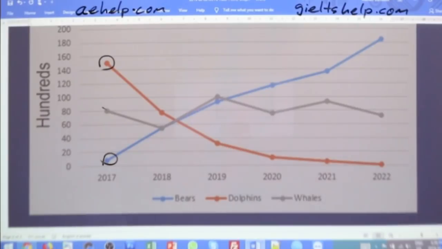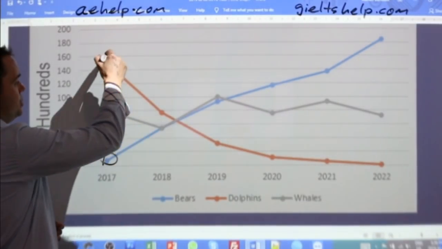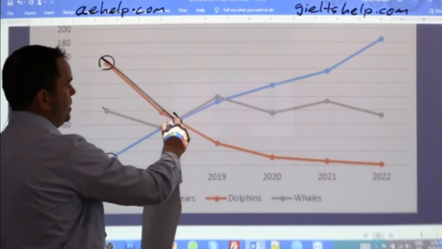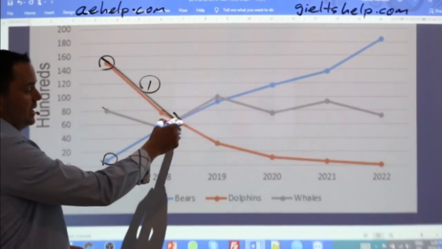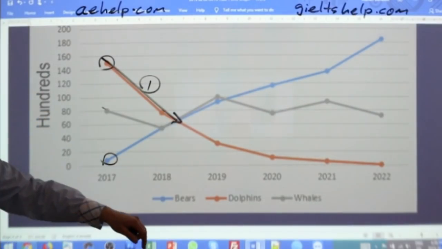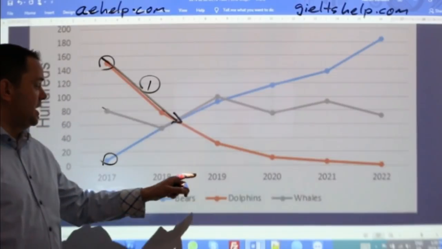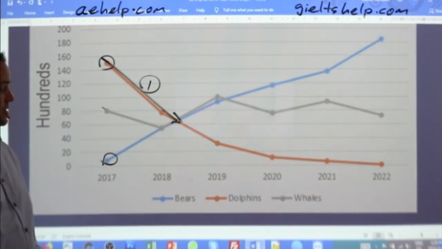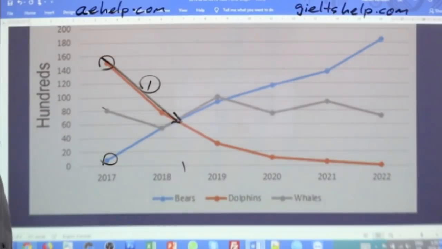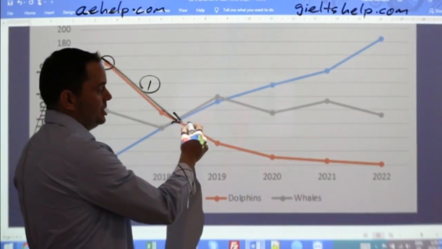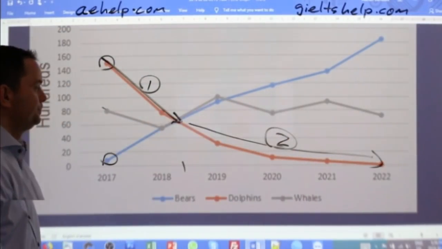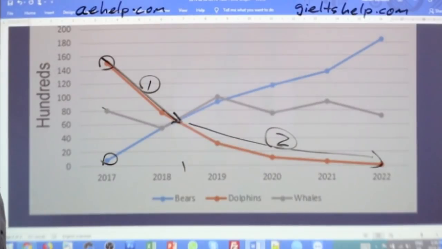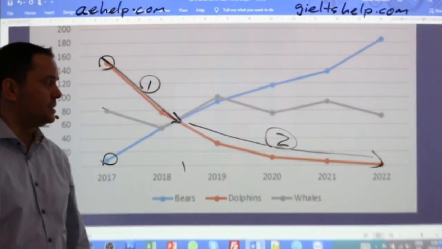Let's start with dolphins. So, firstly, I would discuss dolphins. This would be my point number 1, or sentence number 1 here. So, dolphins to the point of intersecting bears and whales in mid 2018, right? So that would be my first point. Then I would describe this trend here all in one point. So that would be my point number 2. So first and second point, those are good sentences to start with.